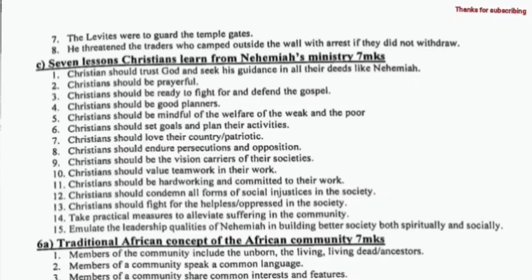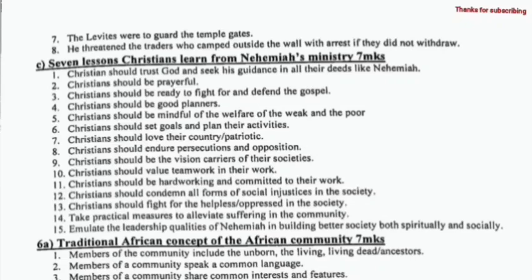5c. 7 lessons Christians learn from Nehemiah's ministry. Christians should trust God and seek His guidance in all their deeds, like Nehemiah. Christians should be prayerful. Christians should be ready to fight for and defend the gospel. Christians should be good planners. Christians should be mindful of the welfare of the weak and the poor. Christians should set goals and plan their activities.